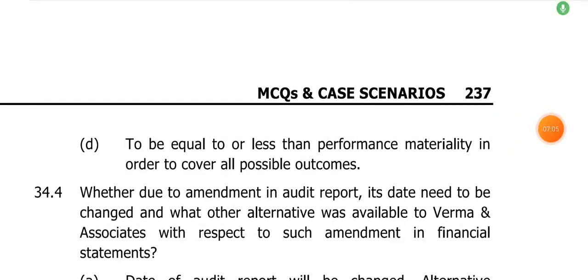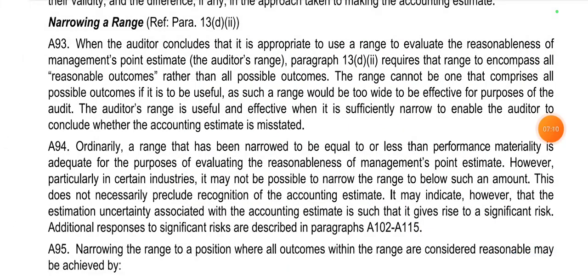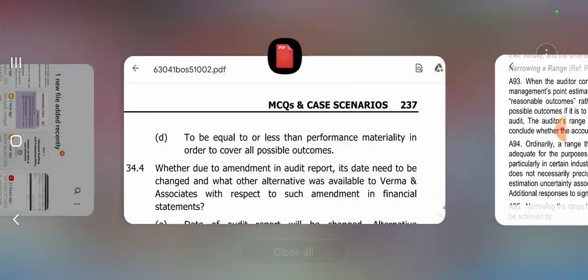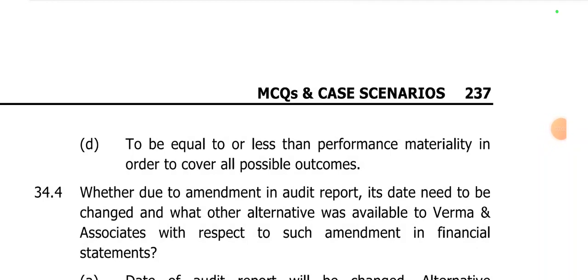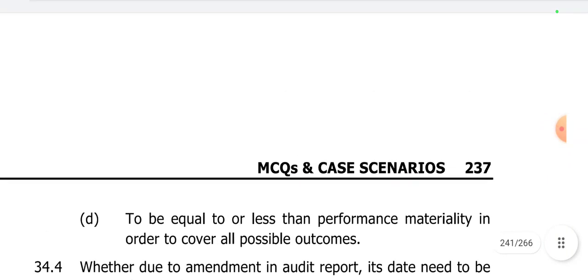All possible outcomes, right? So we'll take you through another point in the same screenshot. A95, the last line, narrowing this range to a position where all outcomes within the range are considered reasonable. So your range should be narrowed to the extent equal to or less than the performance materiality, and it should cover all possible outcomes of the changes, right? So option D is the correct option, to be equal to or less than the performance materiality in order to cover all possible outcomes.